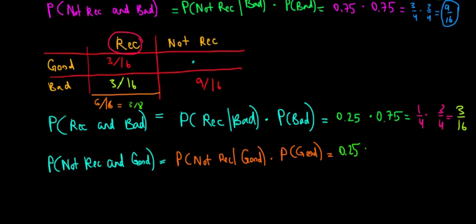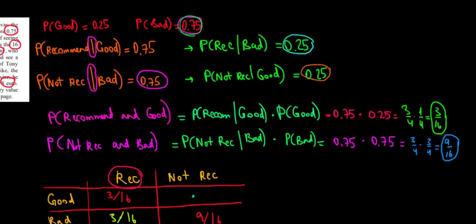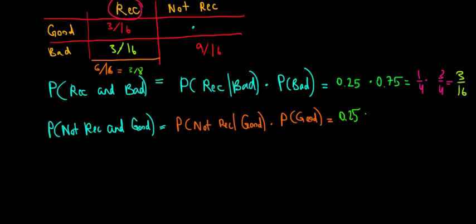Again, given from the question, that's equal to 0.25. Now what's that going to be? That's equal to 1 over 4 multiplied with 1 over 4. That gives us 1 over 16. Let's fill this in. That's 1 over 16.